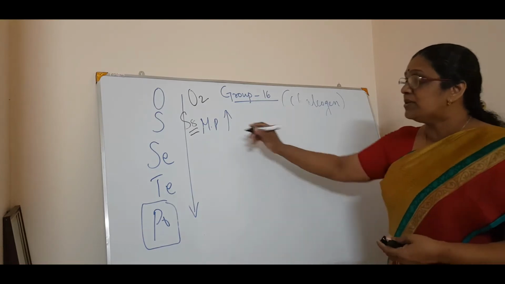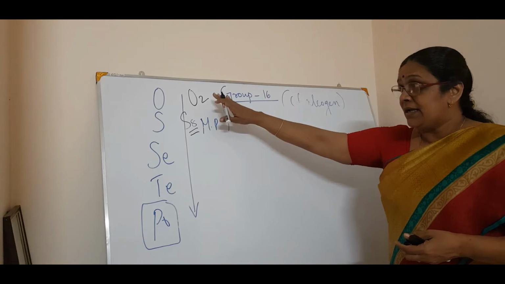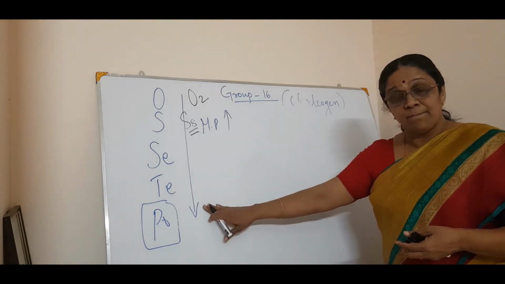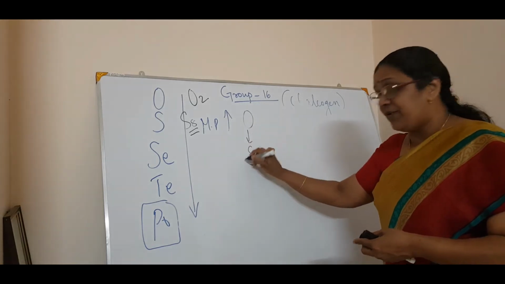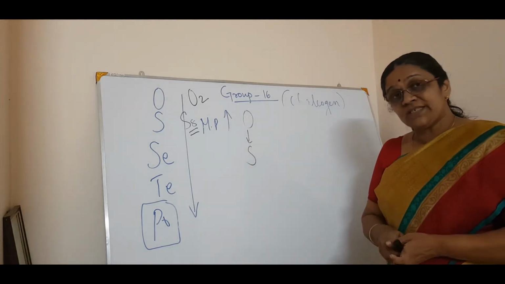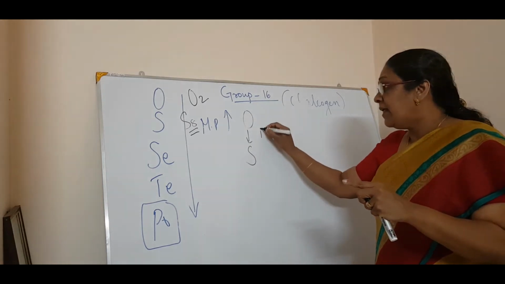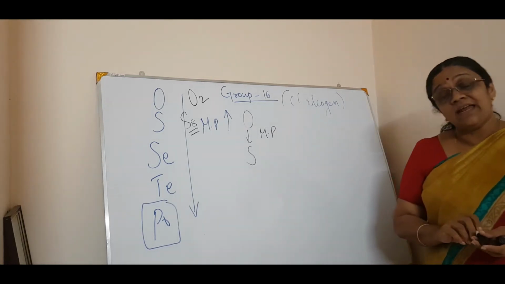When you talk about the melting point and boiling point, we said it goes on increasing from oxygen to tellurium. But here also, from oxygen to sulfur, listen, there is a drastic increase in the melting point.